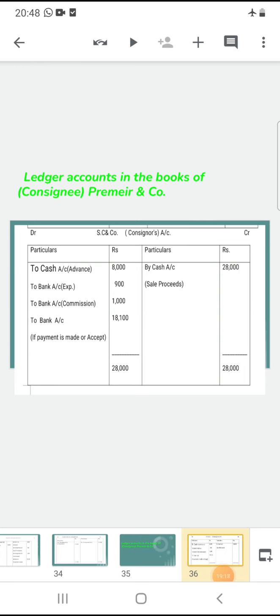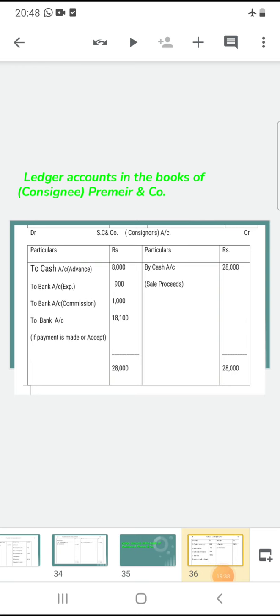Here consignee account debit side transactions go to credit side of consignor account. Credit side of consignee account goes to debit side of consignor account.